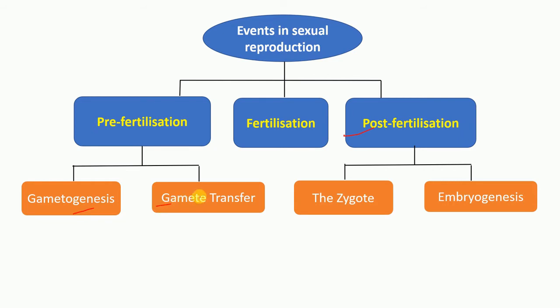I told you already there is no need to do rote learning, because before fertilization we need gamete formation, and once gametes are formed there will be a transfer of these gametes, and after fusion of these gametes there will be zygote formation. The process of this fusion is known as fertilization, and after the zygote there will be embryogenesis, or development of the embryo. So this is post-fertilization.